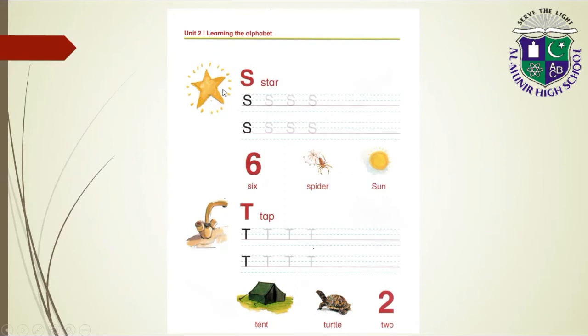S for star, S for six, S for spider, S for sun. T for tap, T for tent, T for turtle, T for two.